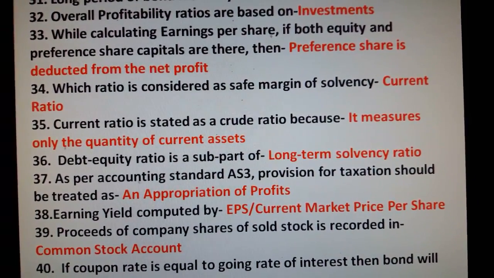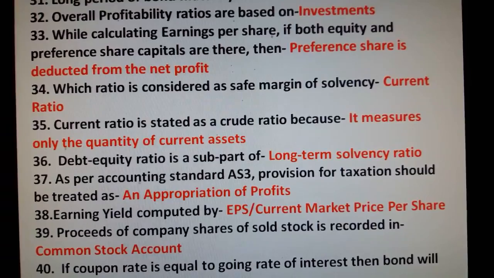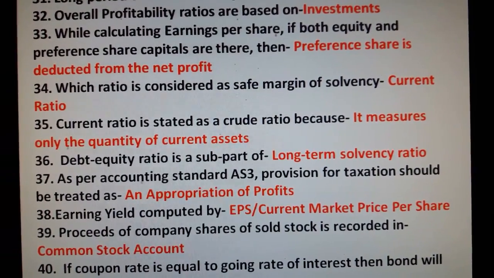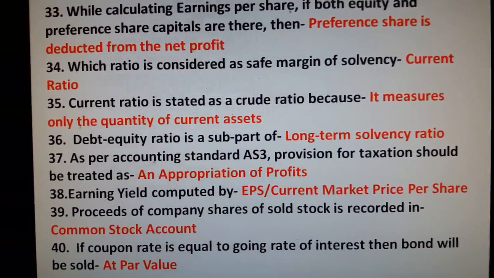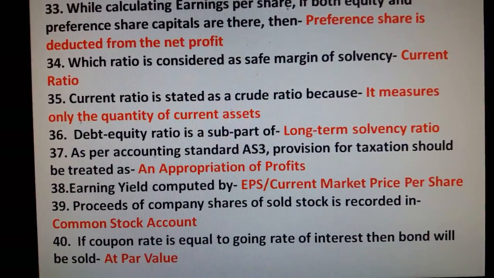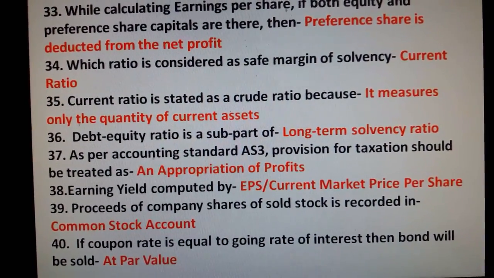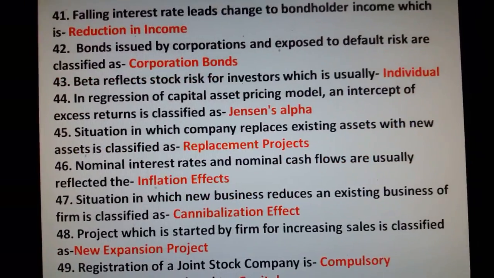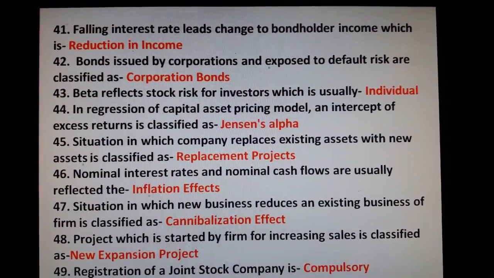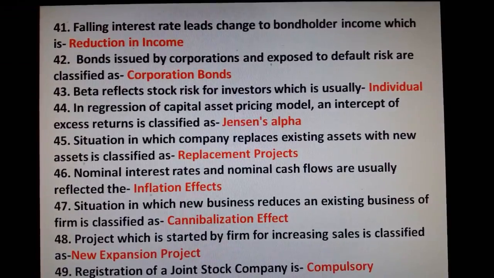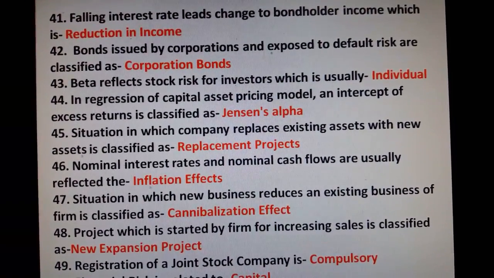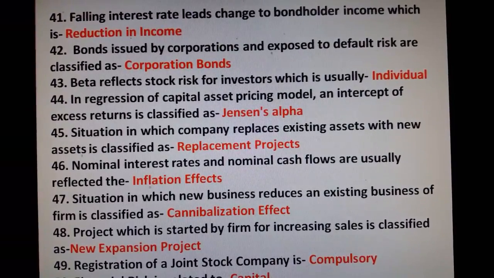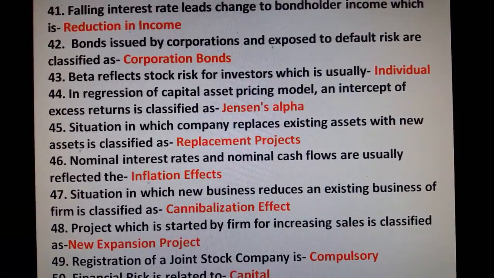Earning yield is computed by earning per share divided by current market price per share. Proceeds of company share sold are recorded in common stock accounts. If coupon rate is equal to going rate of interest, then bond will be sold at par value. Question number 41. Falling interest rate leads to a change in bondholder income, which is reduction of income. Bonds issued by corporation and exposed to default risk are classified as corporate bonds.